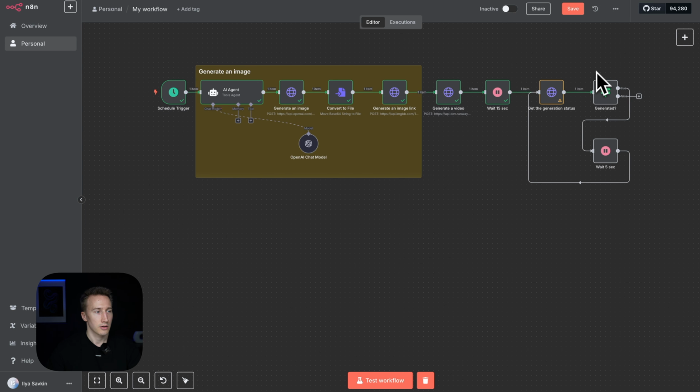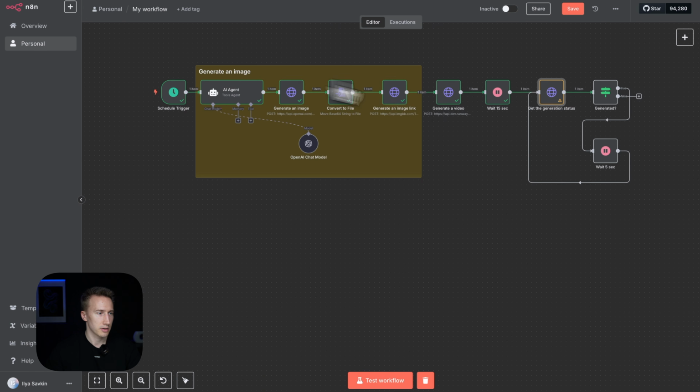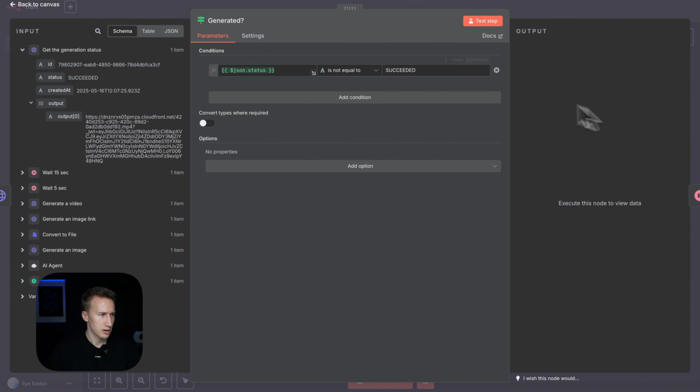Also, guys, I said that we need to test each node, and we didn't test this one, so let's do a quick test. Okay, actually no, it succeeded. Yeah, it's yellow because we added here a new link. So okay, the nodes are tested, and this if statement we can test right now. Let's test the step.